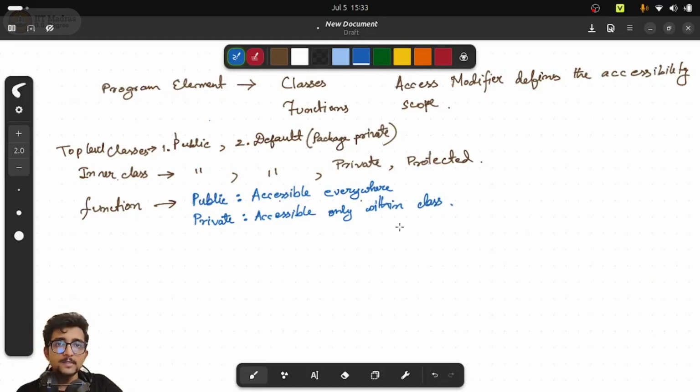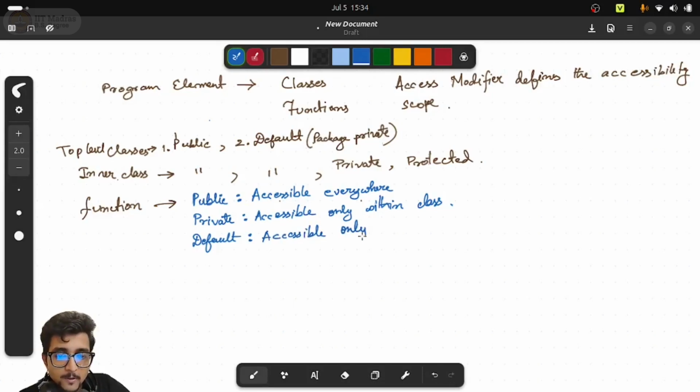Whichever class the method is defined inside, only within that class can this function be accessed. The third one is default. This is the reason we call default package private also. It is only accessible inside the package, anywhere but outside the package it is not accessible.